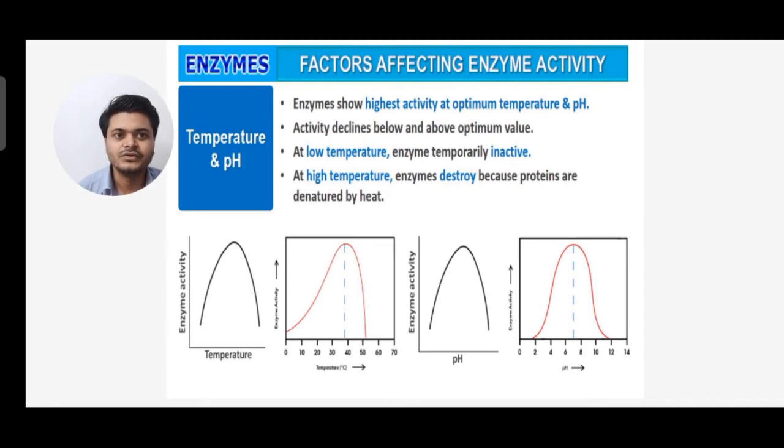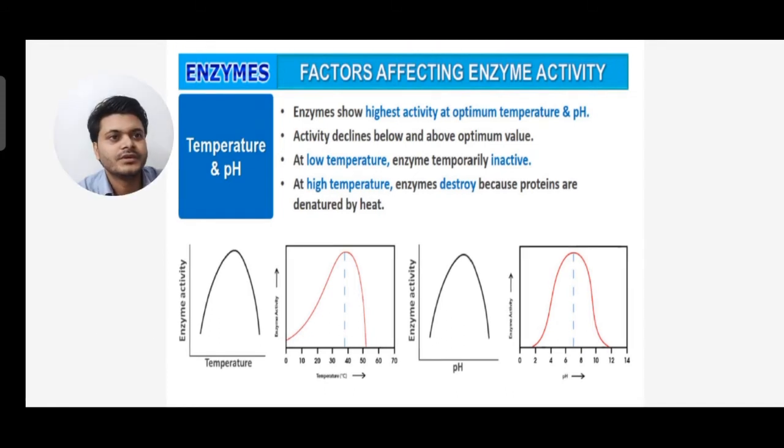At low temperature the enzyme becomes temporarily inactive, whereas at high temperature the enzyme gets destroyed. The enzyme gets destroyed because proteins get denatured by heat.